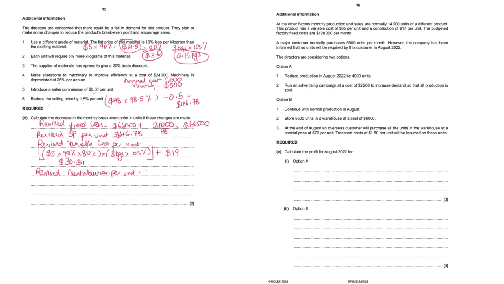So revised contribution per unit will be 46.78 minus $30.34, $16.44 per unit, and revised break even will be 66,500 divided by $16.44, which is 4045.02. We will round it off and make it 4046 units.